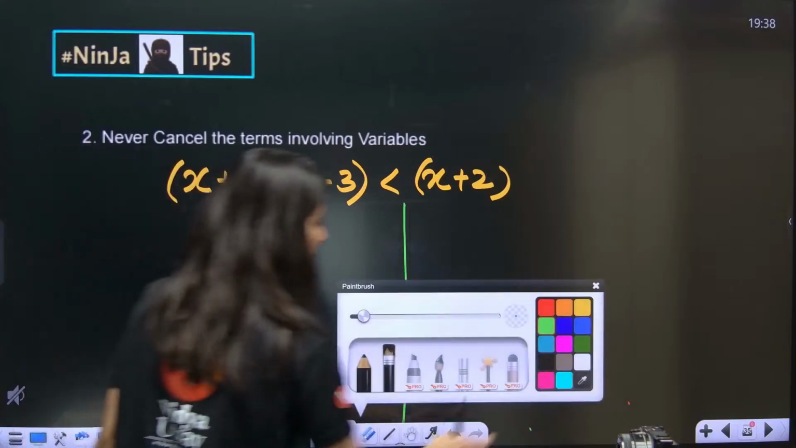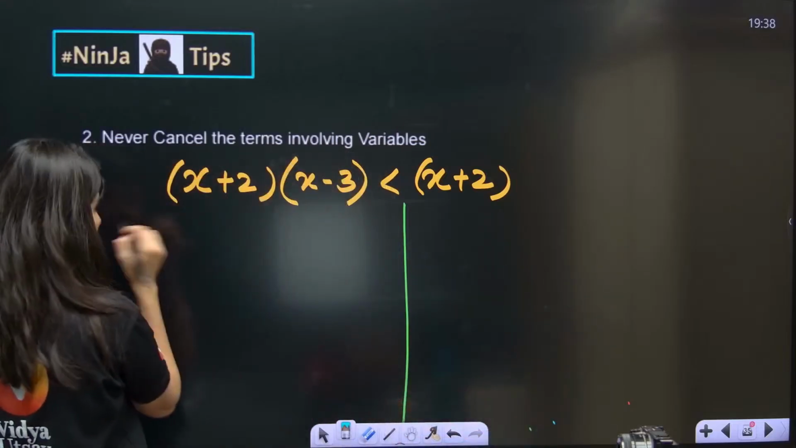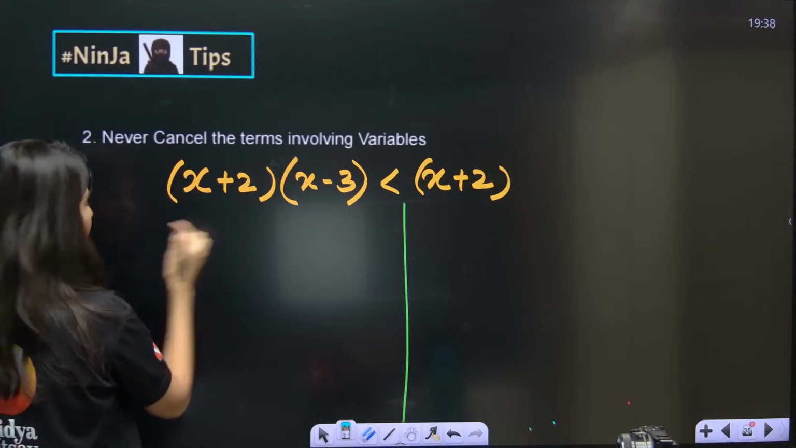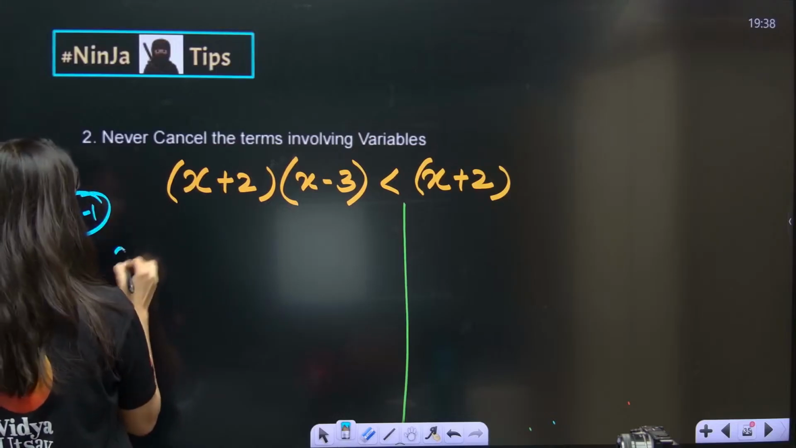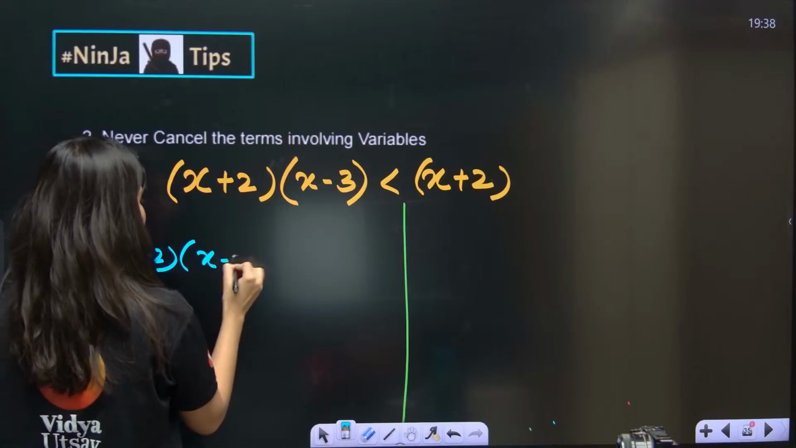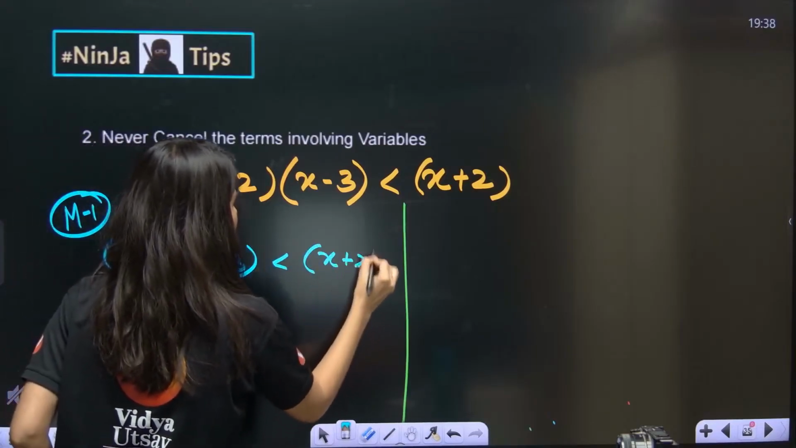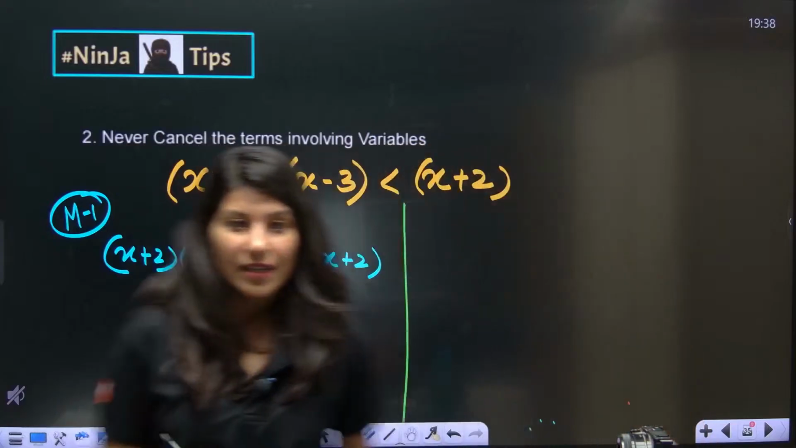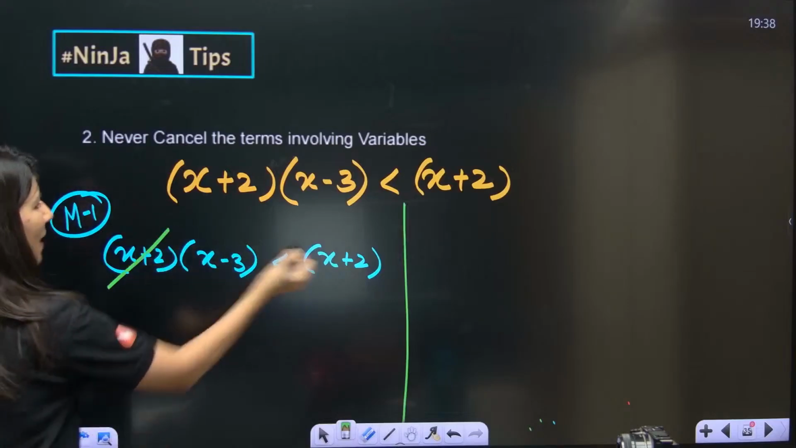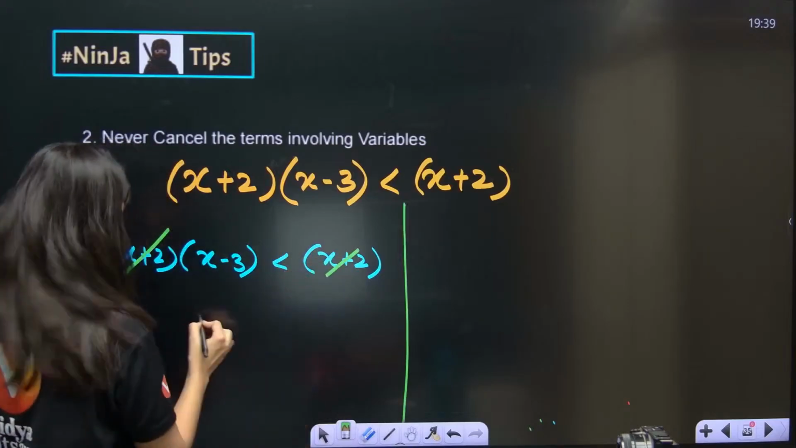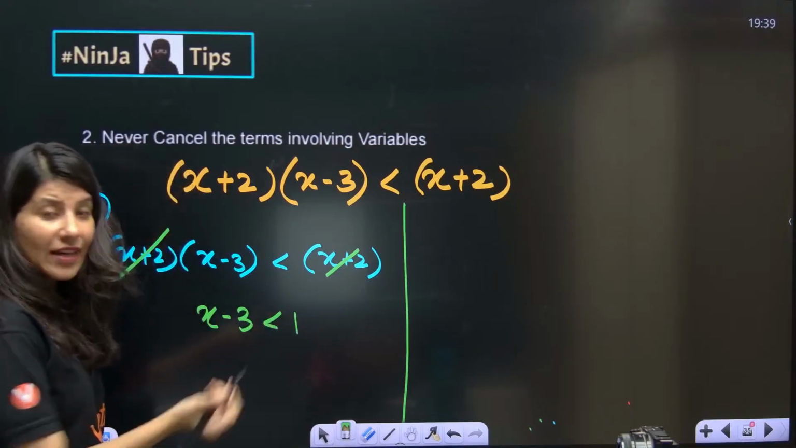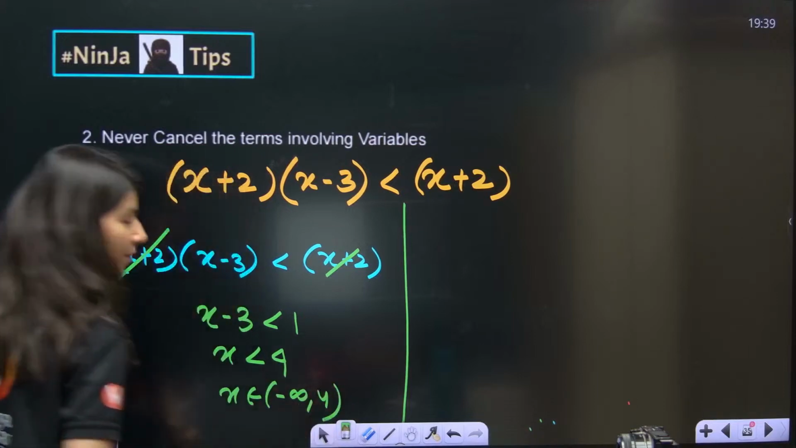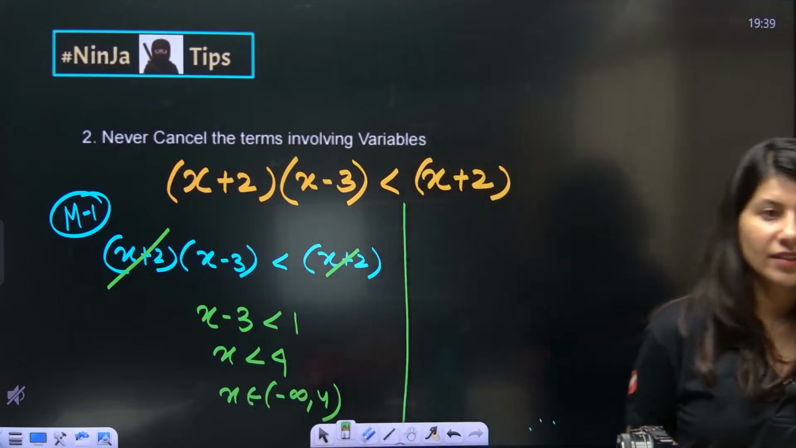Okay, so let's understand. See, method number 1: (x plus 2)(x minus 3) is less than (x plus 2). So what we are going to do in method number 1 is cancel x plus 2. Then x minus 3 is less than 1. Very easy, x is less than 4. So x belongs to minus infinity to 4. This is the answer.